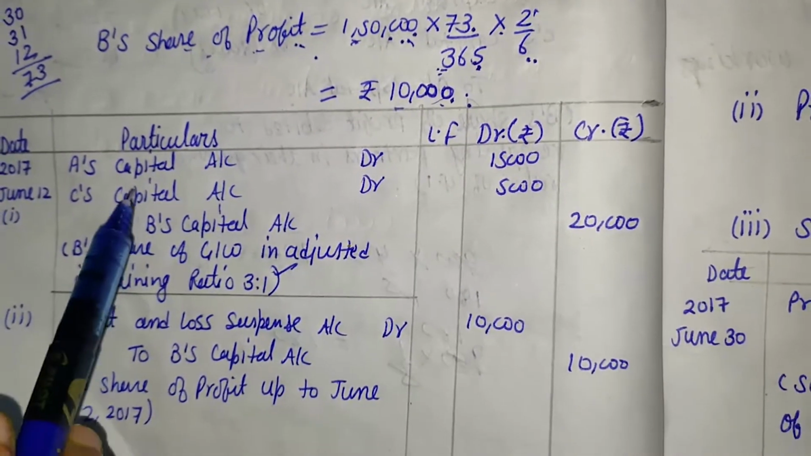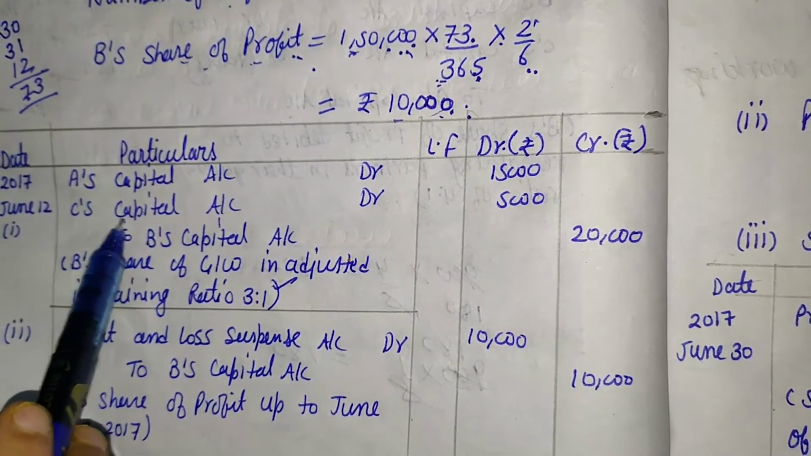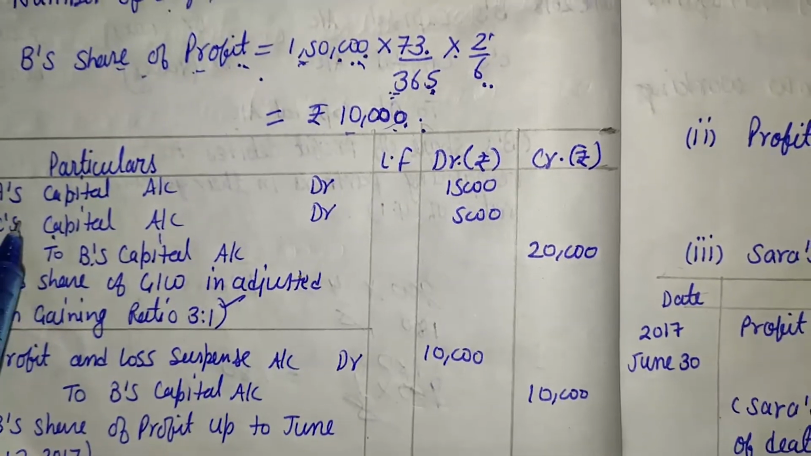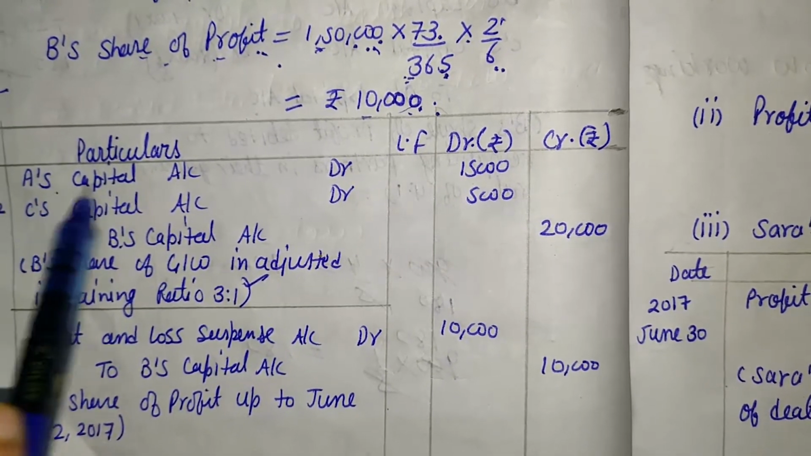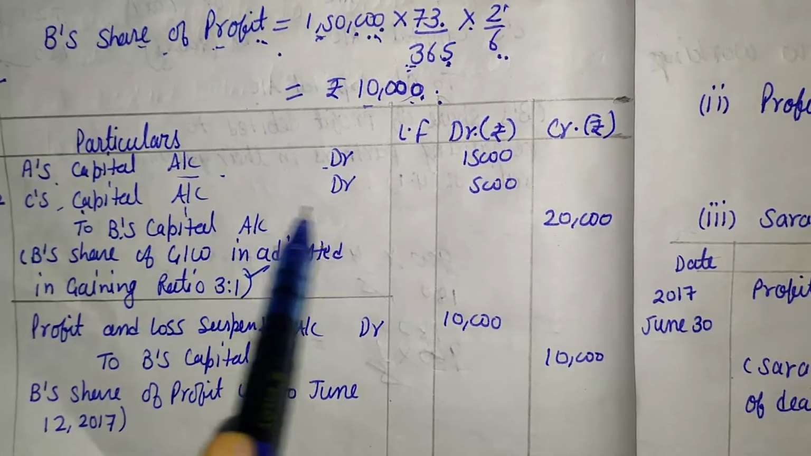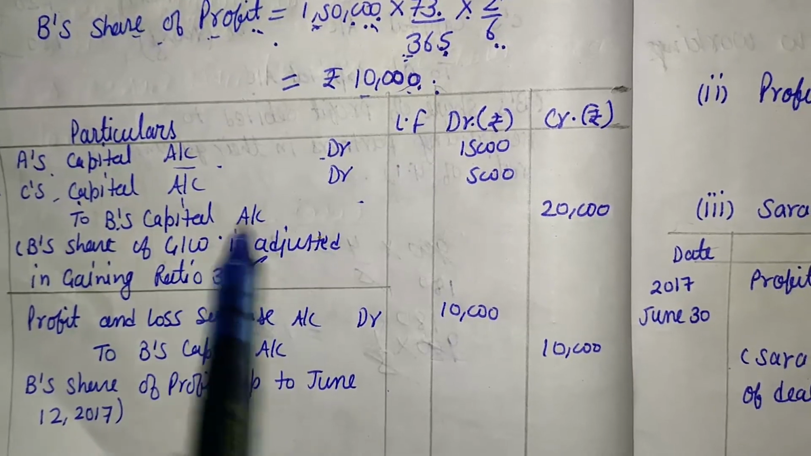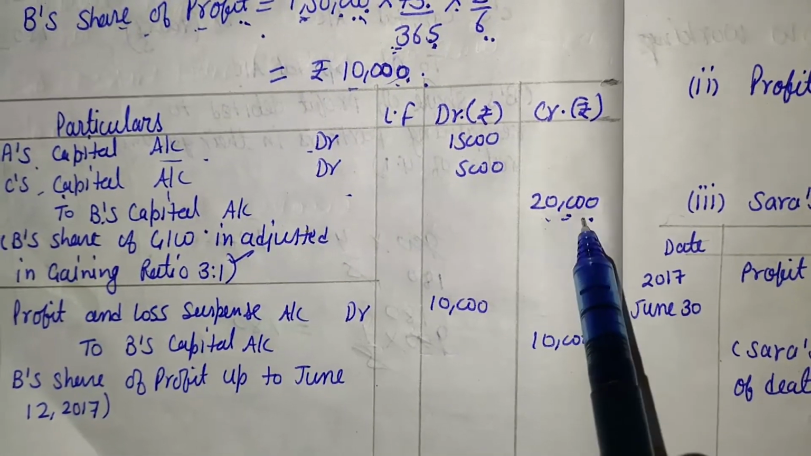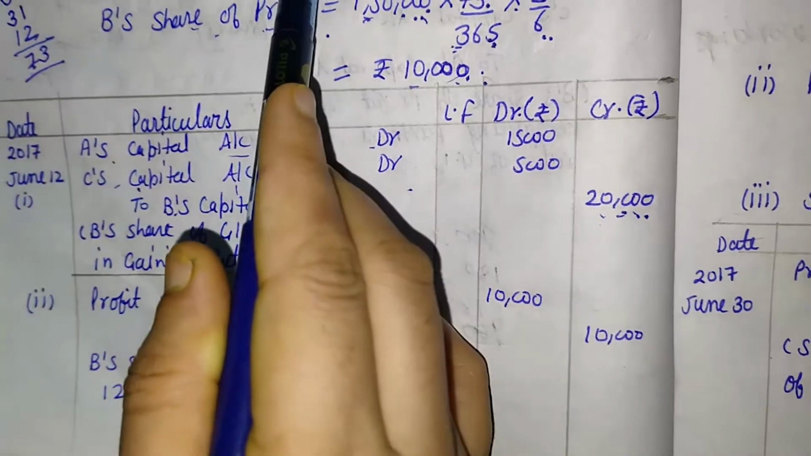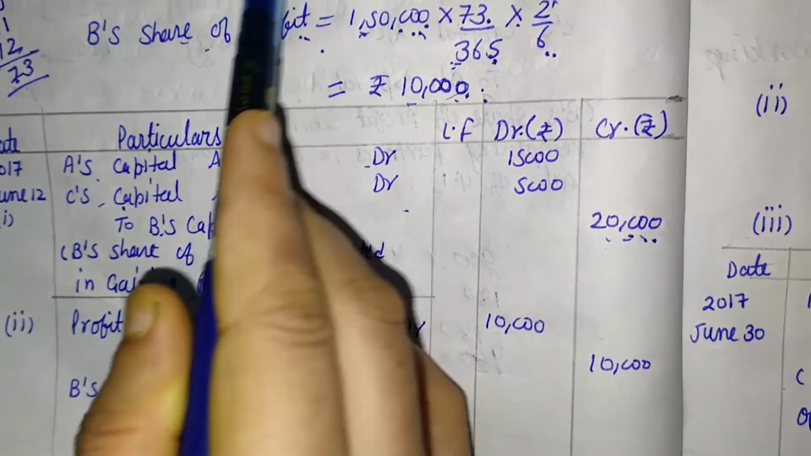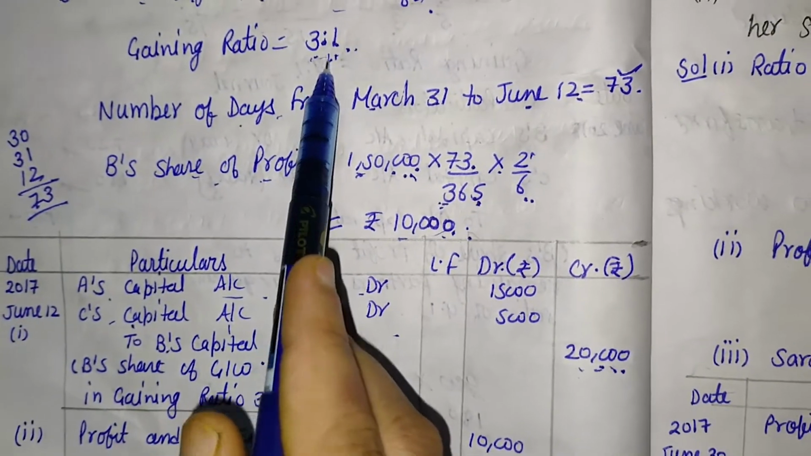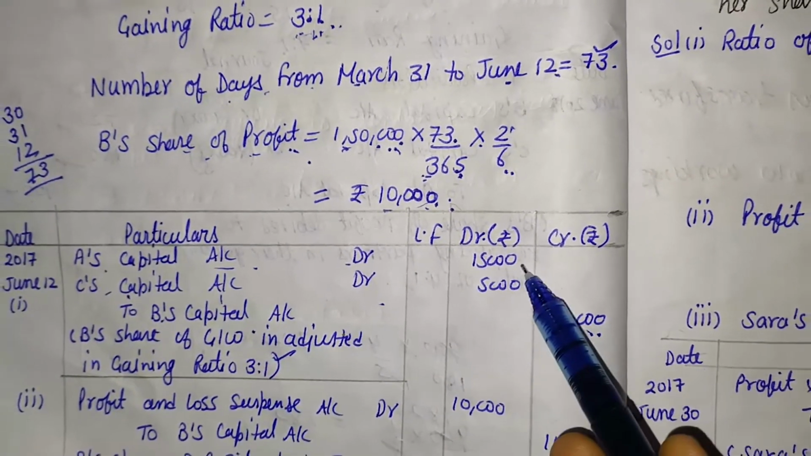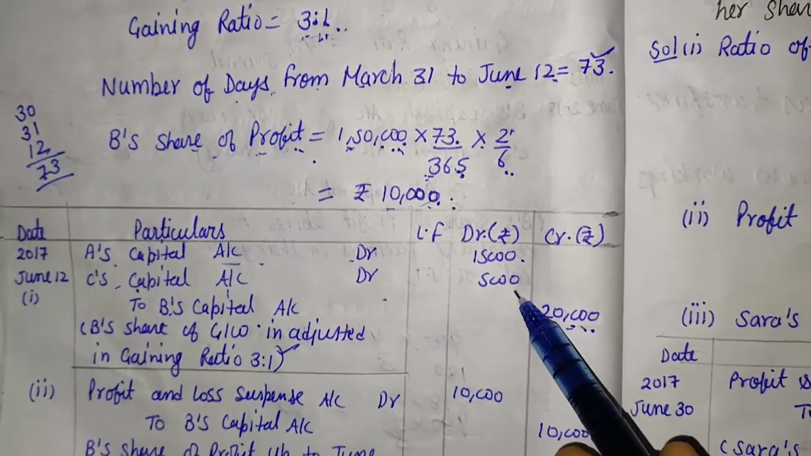So who are the gaining partners? A and C. And who is the dead partner? That is B. So the journal entry becomes: A's capital account debit, C's capital account debit, to B's capital account. The total goodwill of B's capital is 20,000, and that 20,000 is divided in the ratio 3:1, so the answer is 15,000 and 5,000.